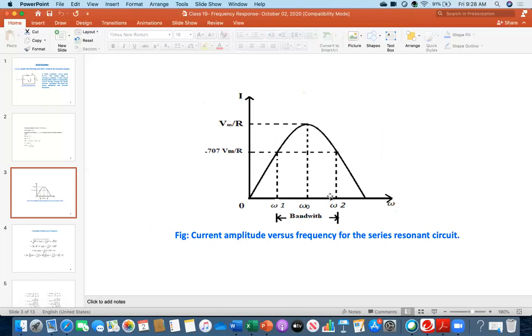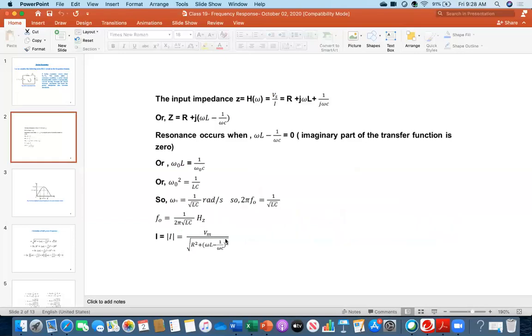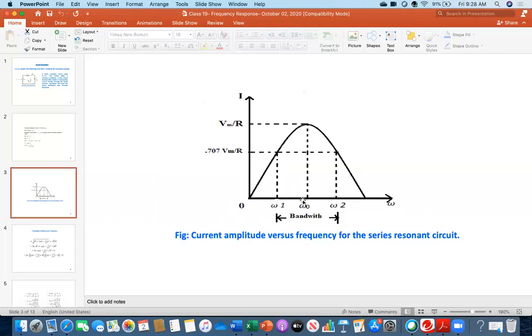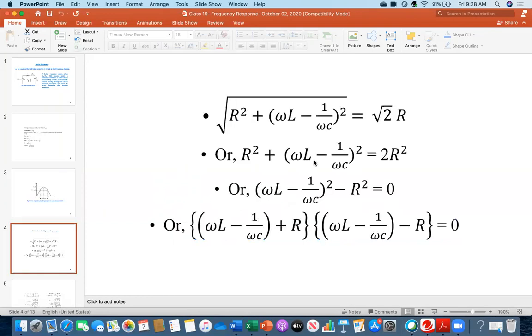So I said that at this point and at this point, the current value is Vm over root 2R. Or in other words, impedance is root 2R. So this is my impedance expression, this one. This one should be root 2R at those 2 points. And I have already said, the difference between these 2 points is called bandwidth, the frequency bandwidth. So therefore I am finding this point and this point. Everybody see, I wrote down that it is root 2R, and then I am calculating.